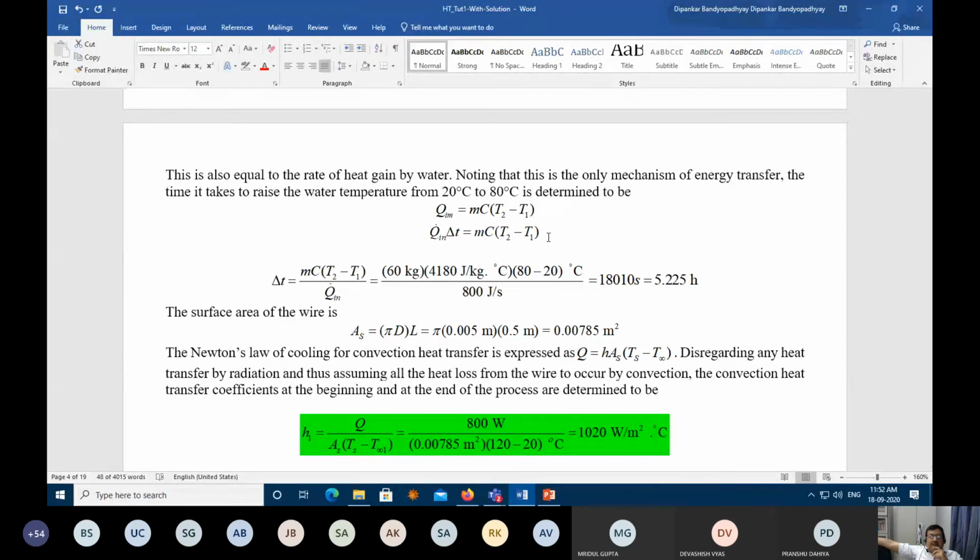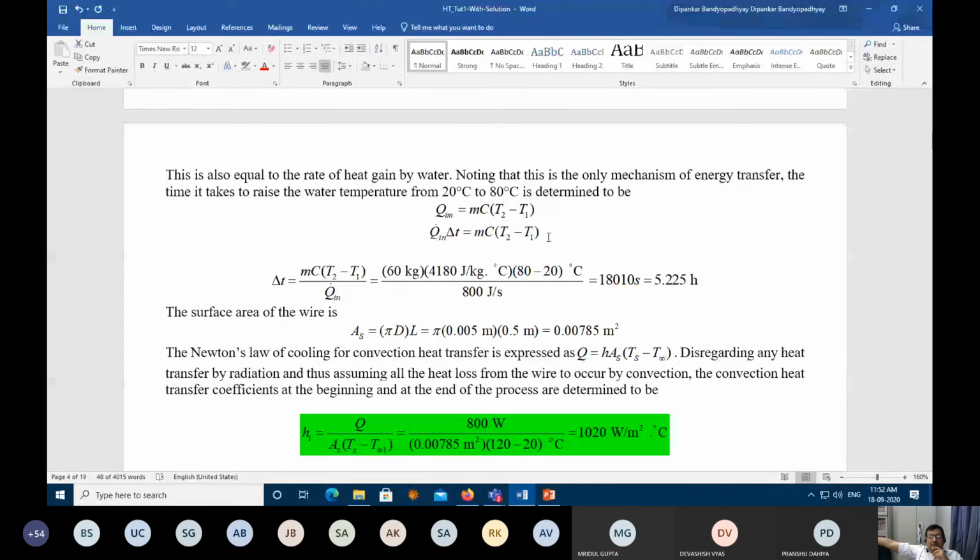So that is not a very good immersion rod. Am I correct? Yes, sir. So then what you do is calculate the area. What will be the area through which the heat transfer is taking place? 7.85 into 10 to the power minus 3 meters squared.